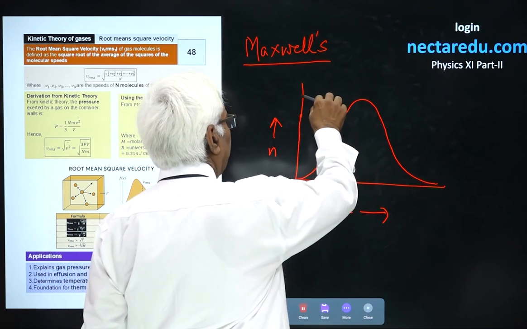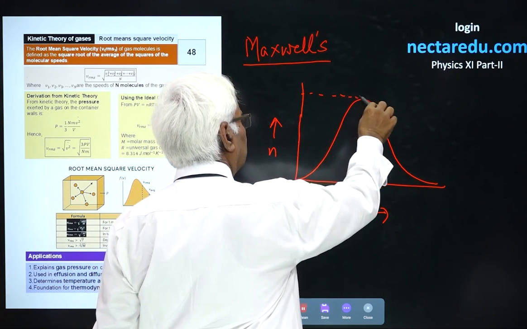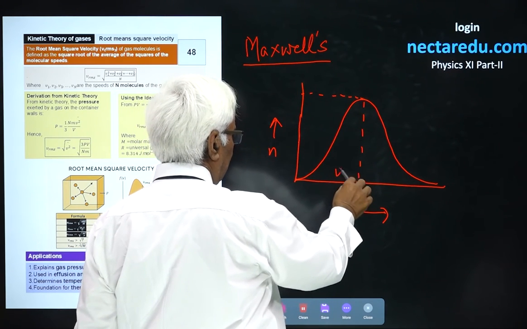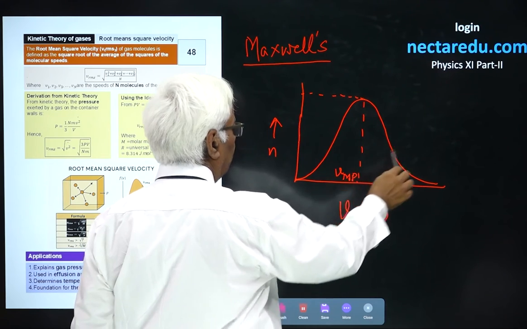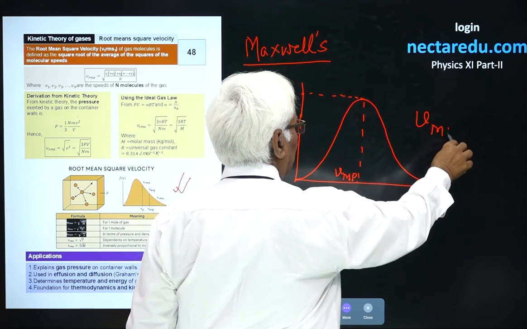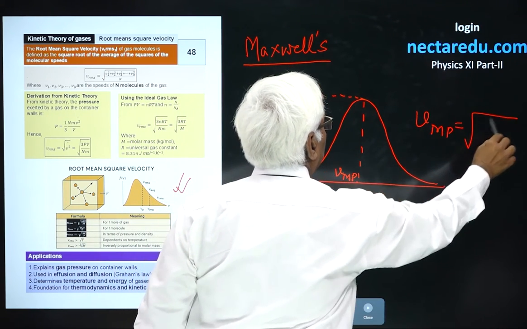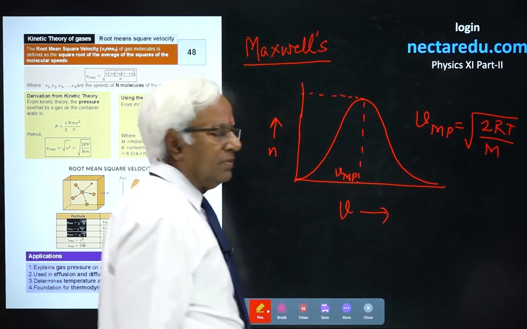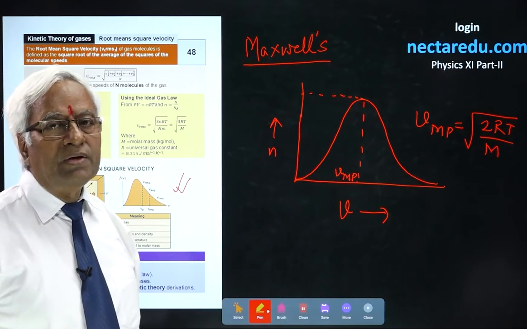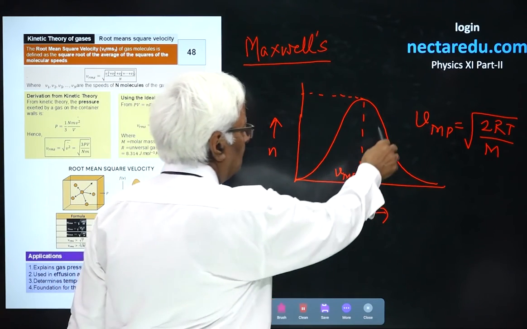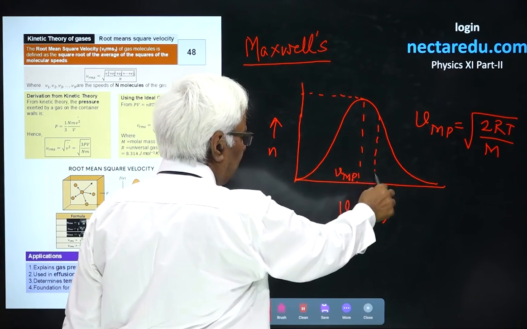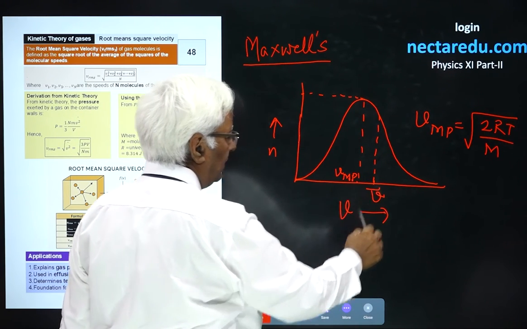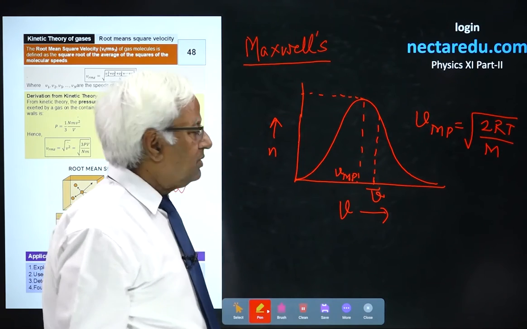You see, the maximum number of molecules were found at one particular velocity, known as the most probable velocity. Its value is found to be root 2RT upon M. Remember, it's not 3. Then the average velocity is another term, shown by v bar, or you might say mean velocity.